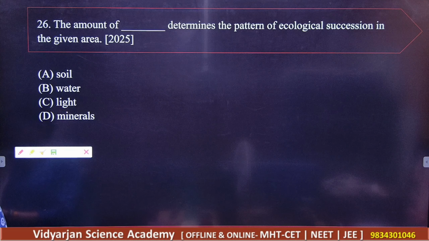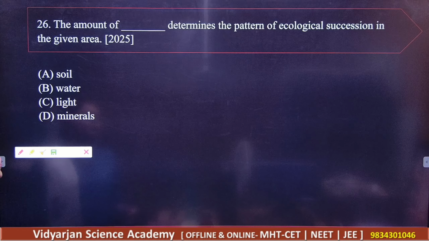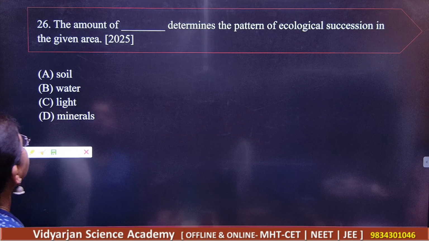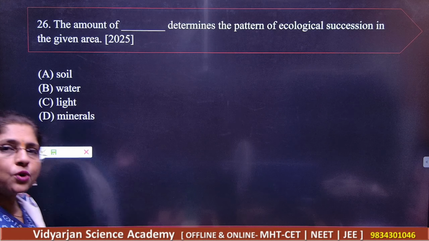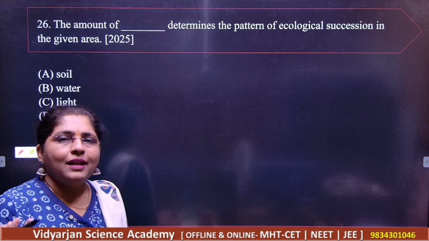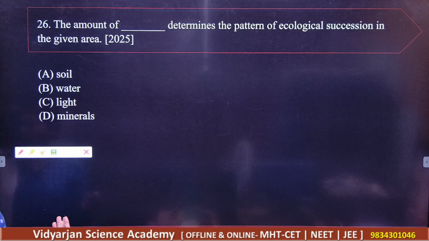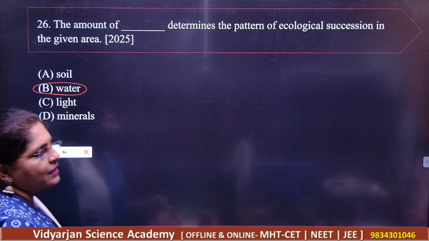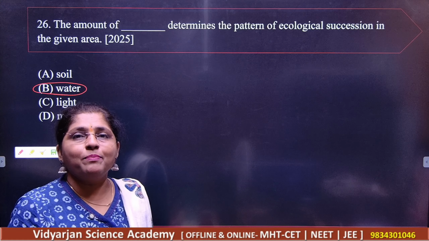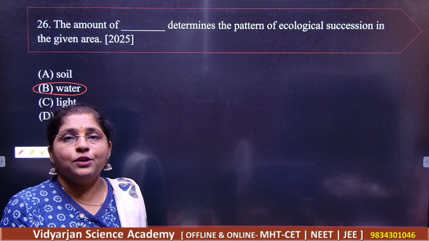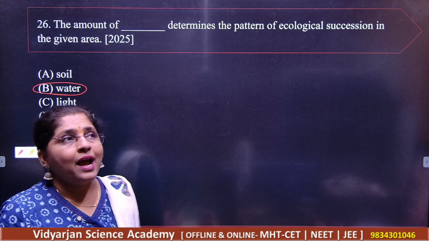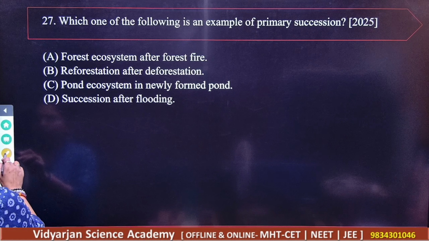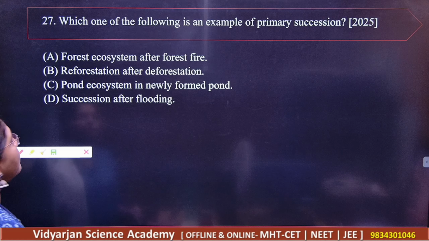Next. The amount of dash determines the pattern of ecological succession in the given area. Soil, water, light, and minerals. So what should be your correct answer? Of course, amount of water, right? Because water is an essential part in the ecosystem, in your food chain, in your food web, and even in succession as well. So water is a very important part, also as a universal solvent.